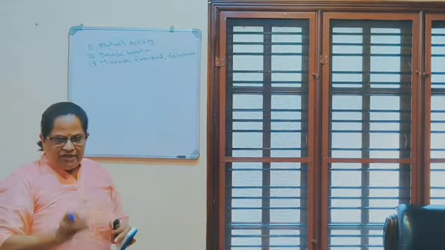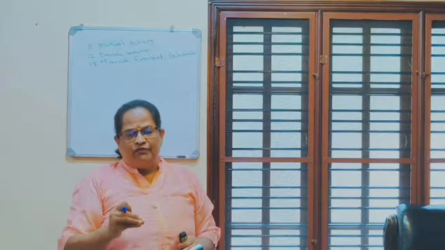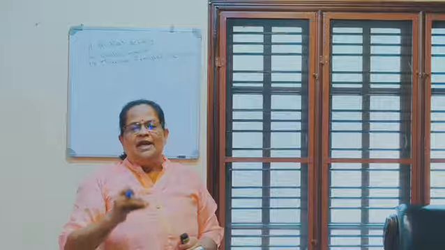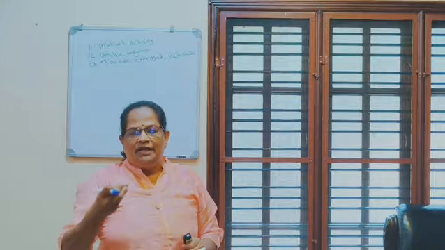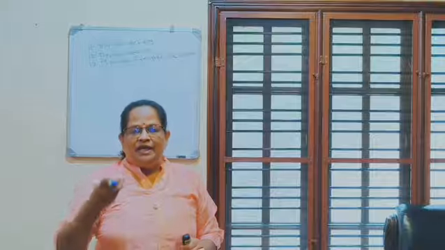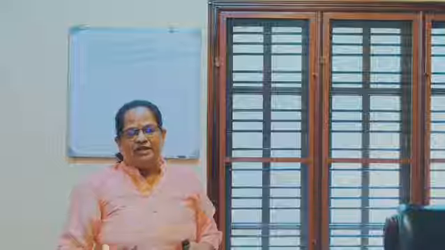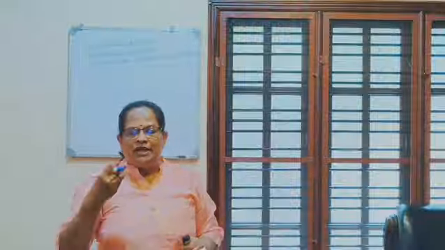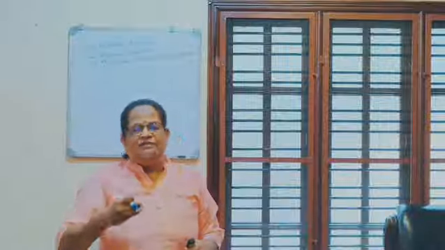Three heads are there. One is taxable. I told you 5 heads of income. If you can include it in one of those heads of income, it will definitely be taxable. Exempted income: income from agriculture within India is exempted. In the case of government employees, commuted value of pension is exempted. In the case of government employees, gratuity is exempted. So like that we will learn exempted incomes under section 10. So that is another category.